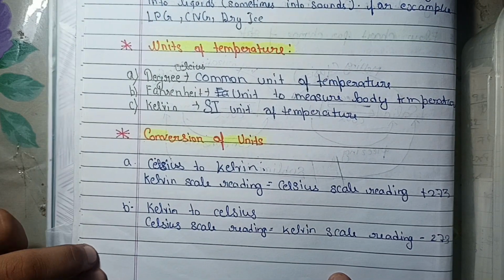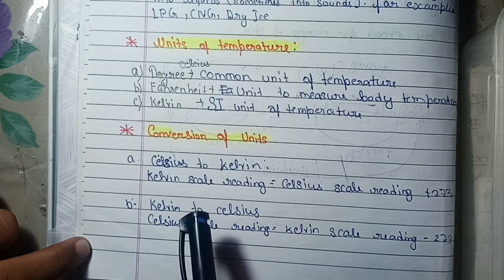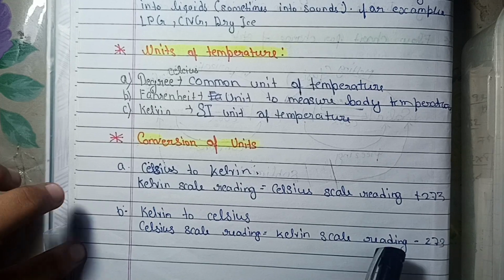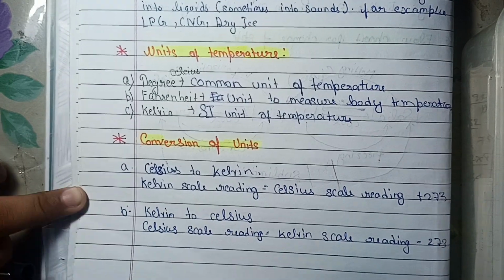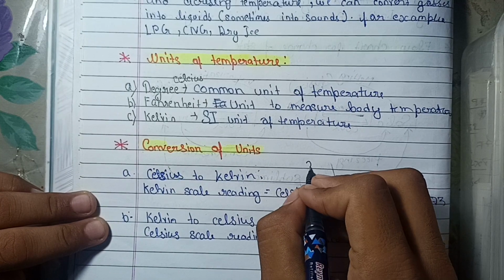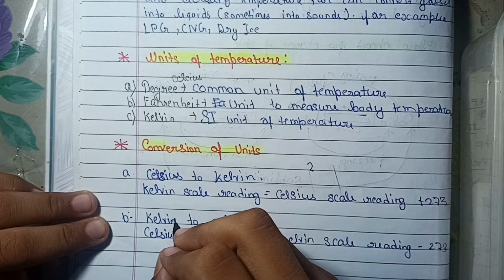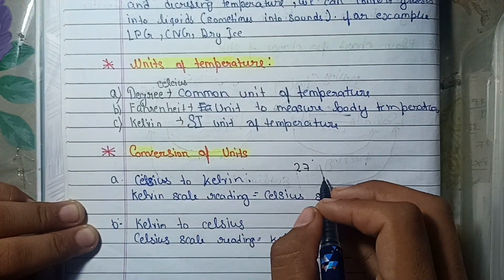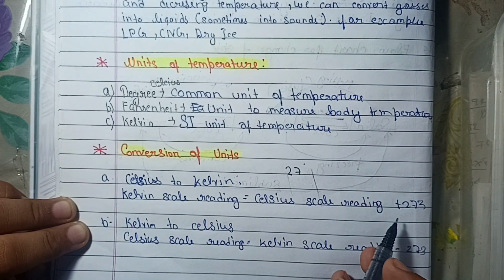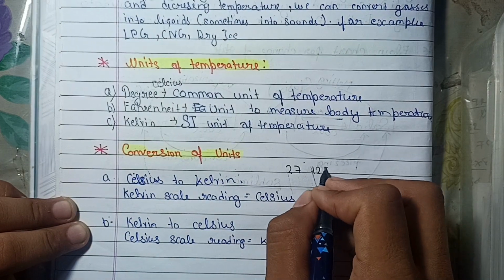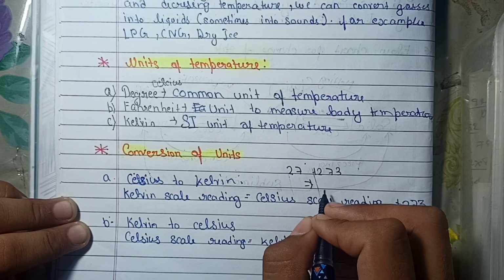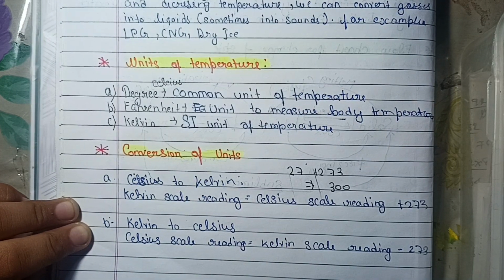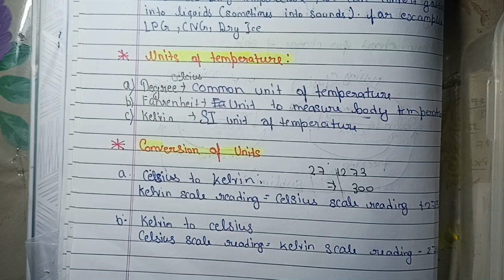Our last is conversion of units. If we have to convert Celsius into Kelvin, we have to add 273 to it. Let's do it here. This is the Kelvin scale reading, so 27 degrees Celsius, and if you have to convert it into Kelvin, we have to add 273 to it, then we will get the answer, 300. And to convert back we have to subtract, so it is so simple. Now let's come to the next page.